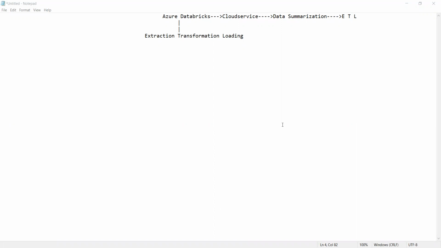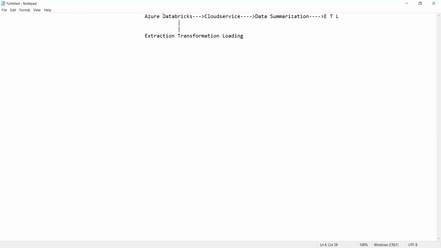So extraction, transformation, and loading. We have Azure Databricks. So what is Azure Databricks? It is a cloud-based service which is provided in order to perform the job of data summarization. And data summarization is done by using the process called ETL, which stands for extraction, transformation, and loading.